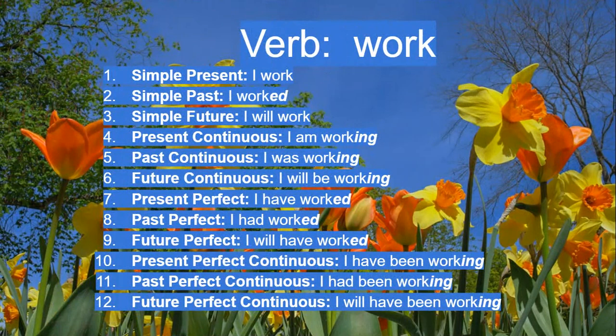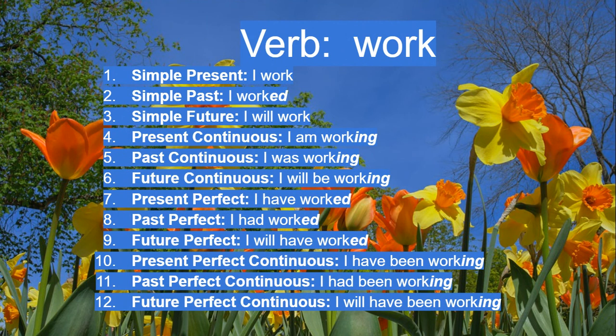The simple present tense is I work. The simple past tense is I worked. The simple future tense is I will work. The present continuous tense is I am working. The past continuous tense is I was working. The future continuous tense is I will be working.